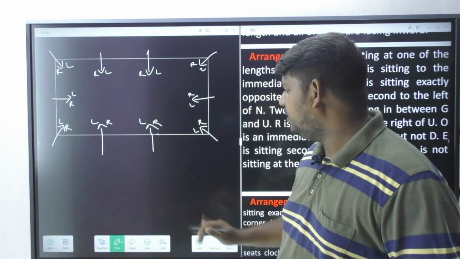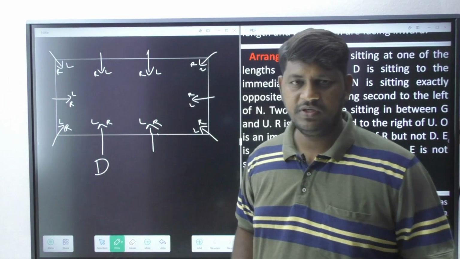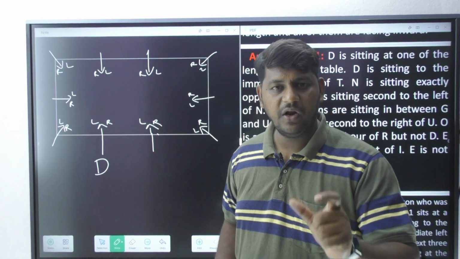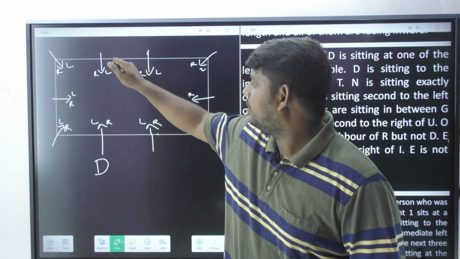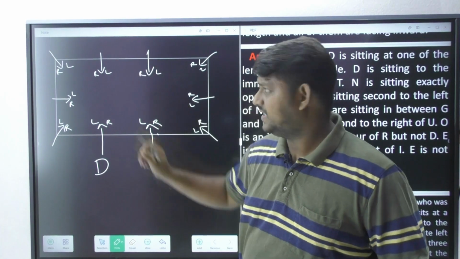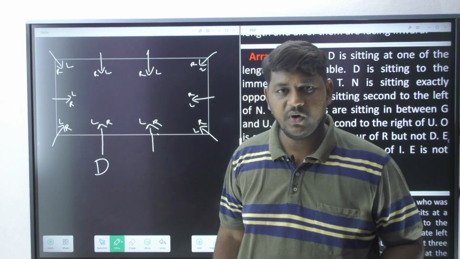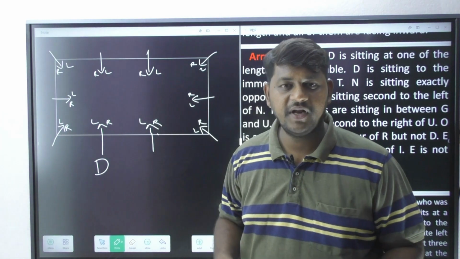So let's go with this information. I'll write down D over here. This is the place I am going to choose, because D should be sitting at the length only. You cannot allow D at the corner. Sir, why did you place D here only? Why can't you go with the other positions? Yes, I can go from here, but my right side and left side are going to be interchanged, and I don't want to confuse myself in the examination.